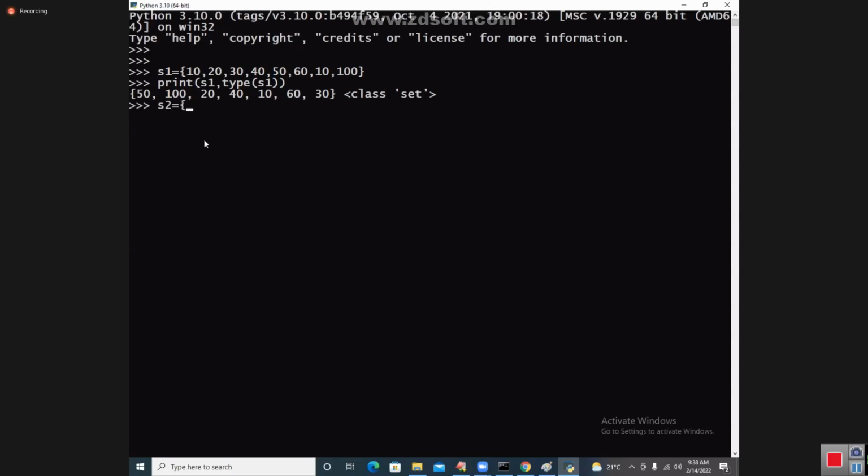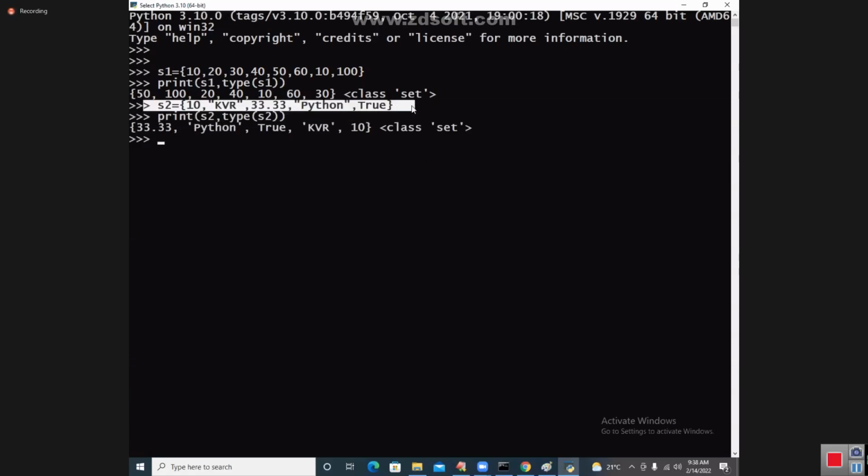S2 is equal to 10 comma KVR comma 33.33 comma Python, and now I'm writing something like True. Some different elements I'm taking. See print of S2 comma type of S2. See the answer here: you are not getting a certain order. We are getting all the elements, and any one of the possibilities is coming. It is called what? Set.